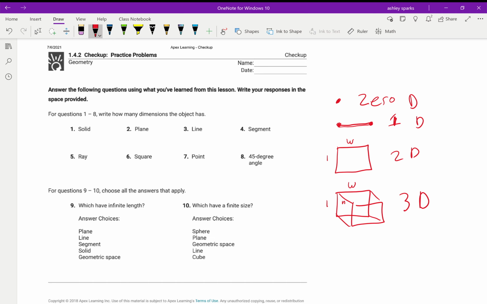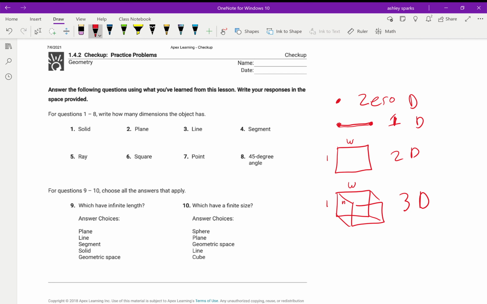All right. So we just have to go through each of these and say how many dimensions. Is it 1D, 2D, 3D? And this does relate to movies. Most movies are 2-dimensional movies. They're flat screen. When you put on those 3D glasses, it's coming out at you, so it's a 3-dimensional movie. So that is the connection you can make to movies.